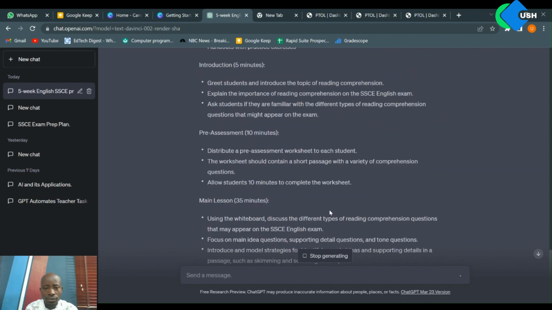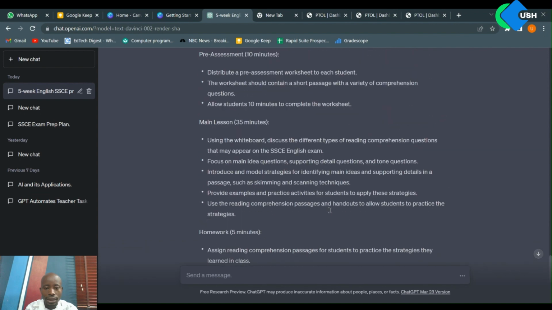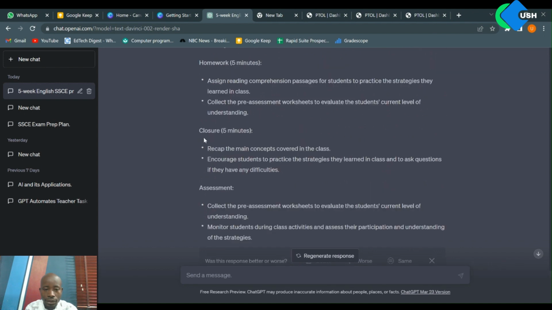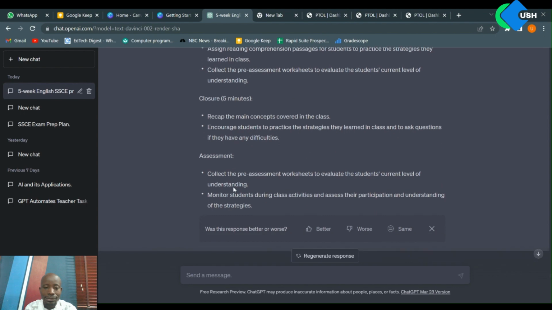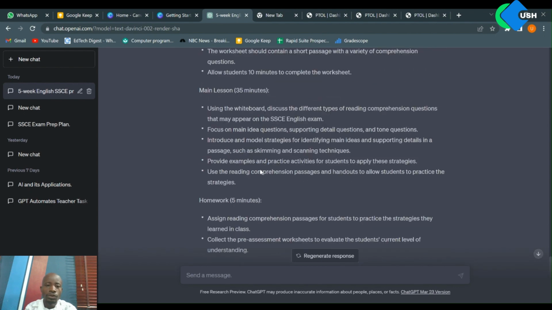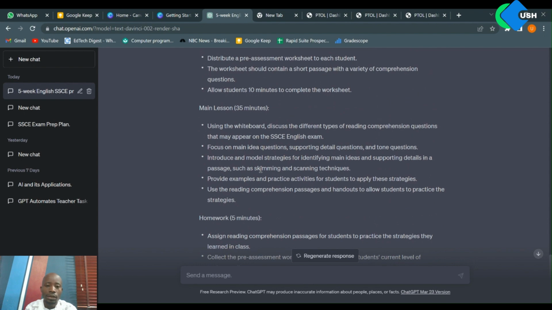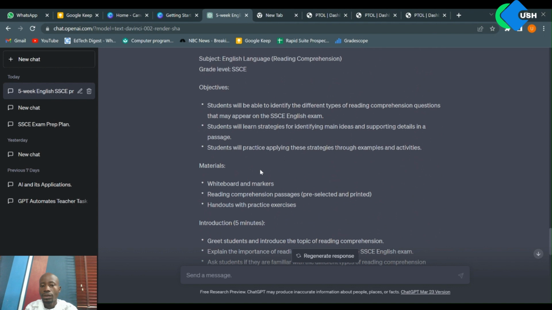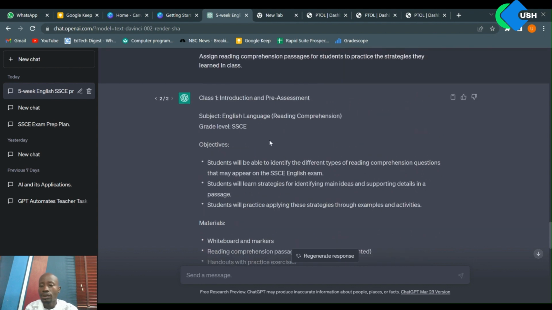So it's trying to optimize it to fit our need. One thing I noticed this time around is that it tried to reduce the time, and it added things like closure where it put a recap, and it added an assignment and assessment that we could give to the kids. So even the structure of this lesson note is different this time around. So bye to copying lesson notes and reusing the same lesson note, you can actually have more creative lesson notes by utilizing this AI to your advantage.